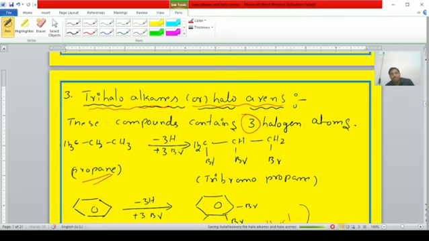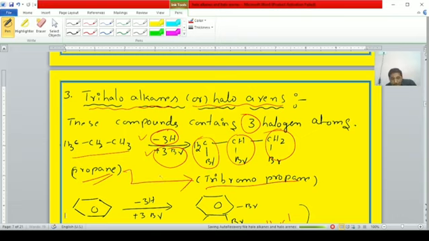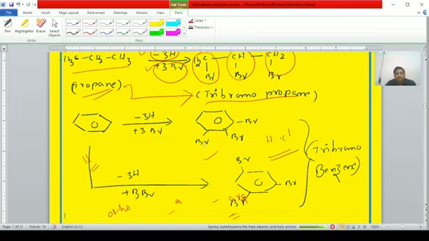For example, propane student, CH3, CH2, CH3. If 3 hydrogen atoms are replaced with 3 halogen atoms, that is CH2Br, CHBr, CH2Br. It is known as tribromopropane. That is, bromine changes it to tribromopropane. These compounds contain 3 halogen atoms. Right students. Propane changes to tribromopropane.